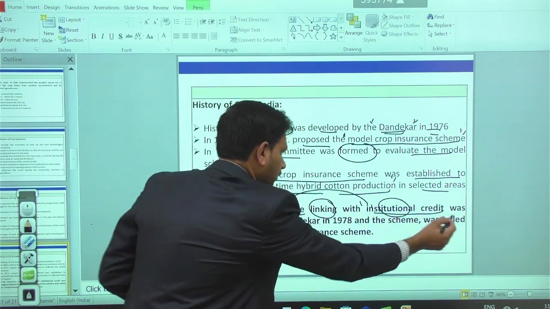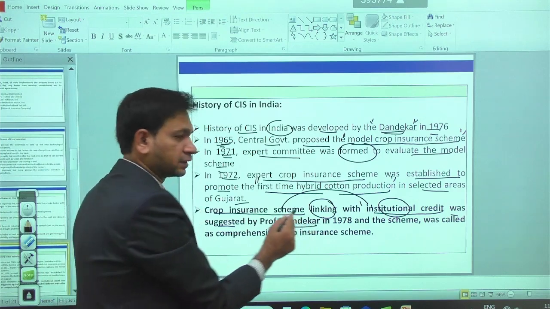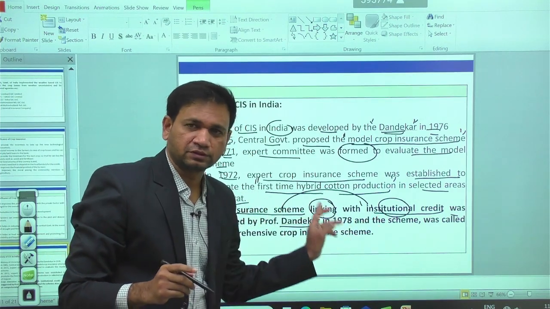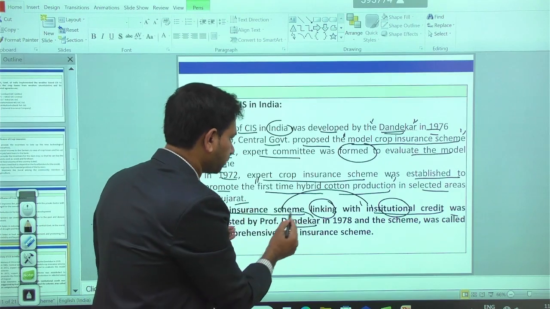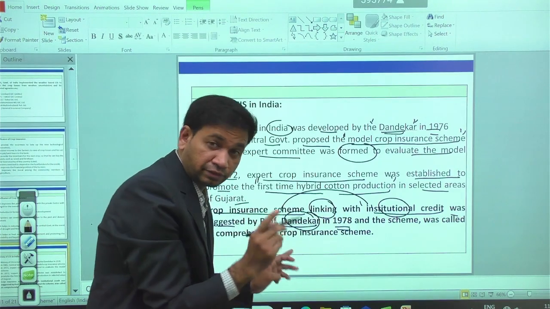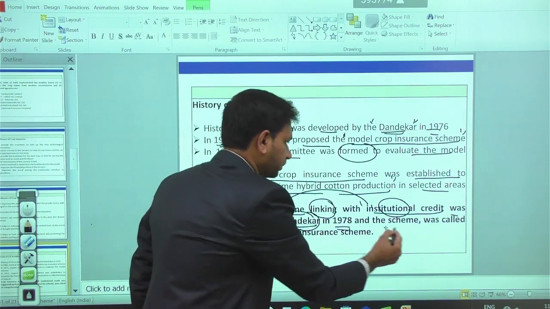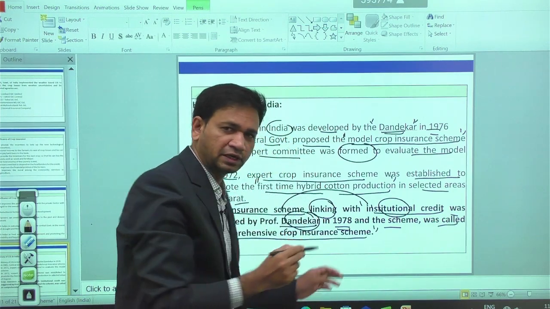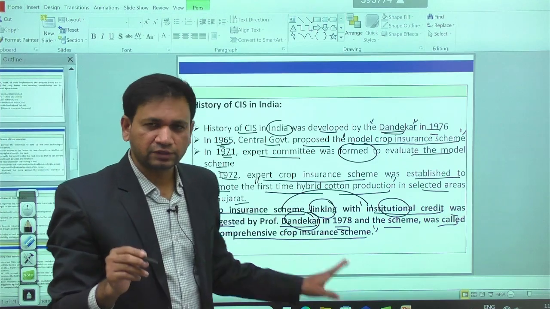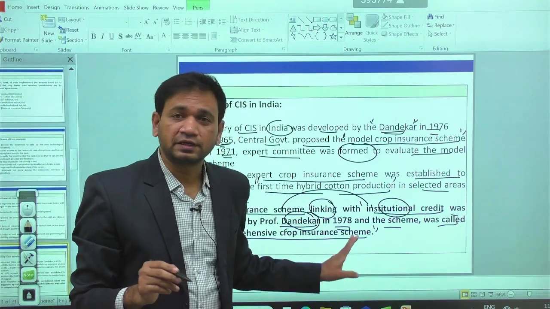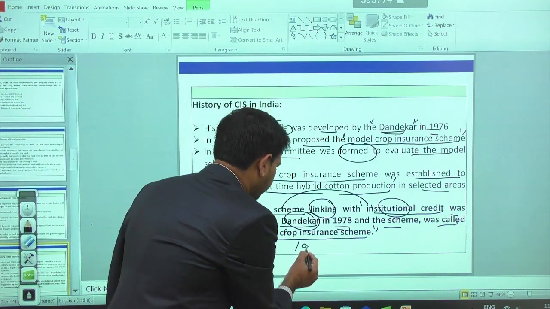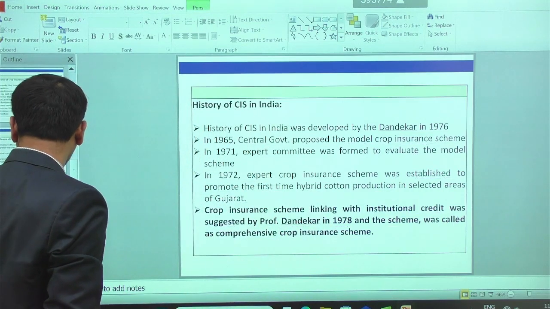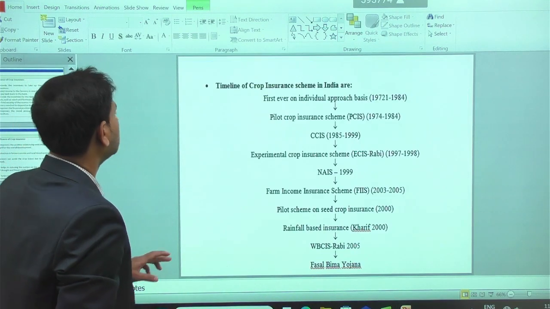This idea was suggested by Professor Dandekar. You have to remember, right? So linking the crop insurance scheme with the insurance company, such an idea was suggested by Professor Dandekar in 1978. And the scheme was popularly called the comprehensive crop insurance scheme. So the idea came in 1978 only, but it was implemented on the practical side in 1985. It is 1985, right?